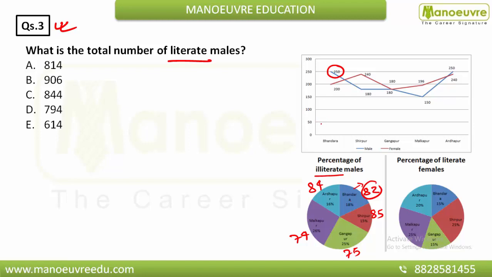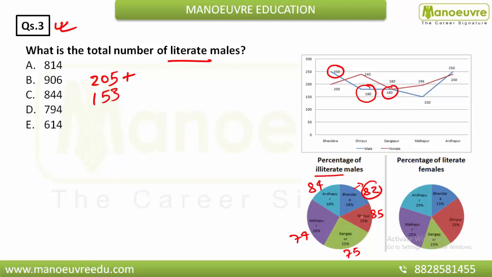So 2.5 into 2 is nothing but 5. Hope it is clear. Now 85% of Sripur, which is 180. So 18 eights are 144, and 5% is 9, so that is 153.